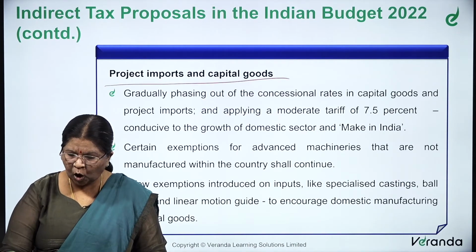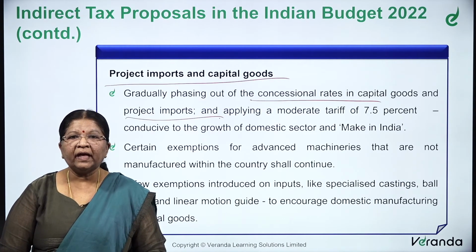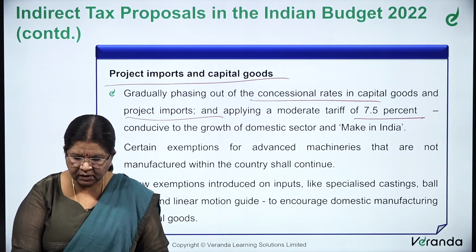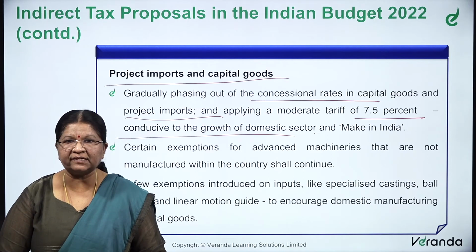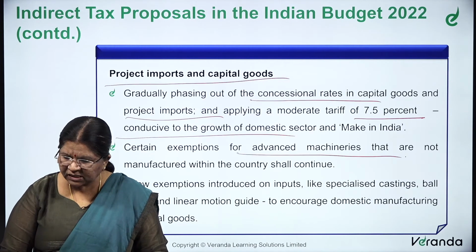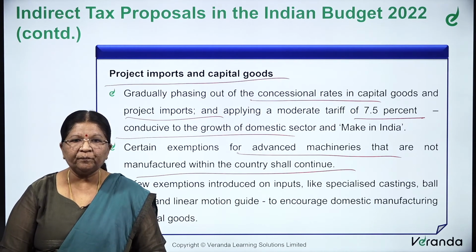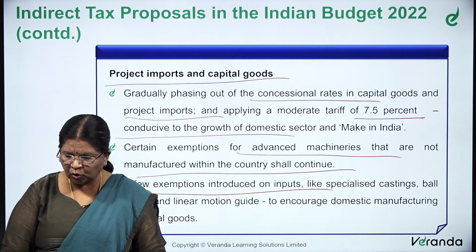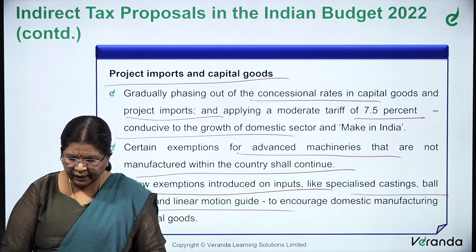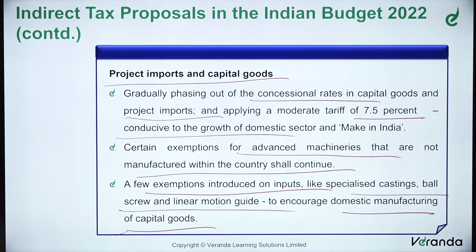Project imports and capital goods. Gradually phasing out the concessional rates in capital goods and project imports and applying a moderate tariff of 7.5%, conducive to the growth of the domestic sector and Make in India. Certain exemptions for the advanced machineries that are not manufactured within the country shall continue. A few exemptions are introduced on inputs like specialized castings, ball screw and linear motion guide to encourage domestic manufacturing of capital goods in the country.